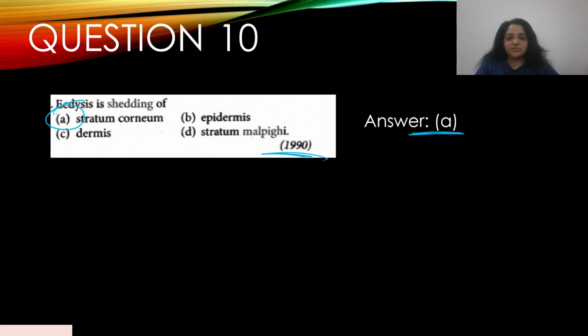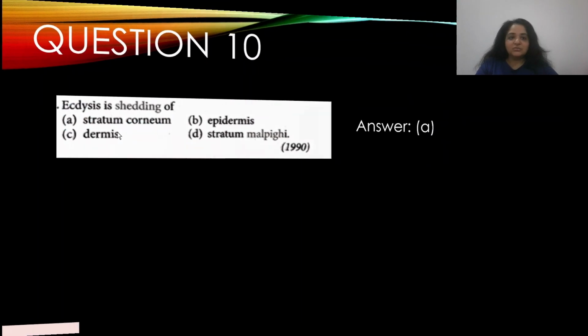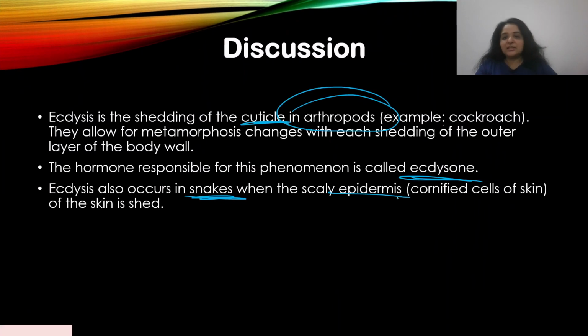So to answer the question, ecdysis, shedding of stratum corneum, would be the appropriate answer. It's not epidermis, it's not dermis, it's not stratum malpighi. It's the topmost layer which is shed off. In the case of snakes, the scaly epidermis is shed off. All right, that answers our question.